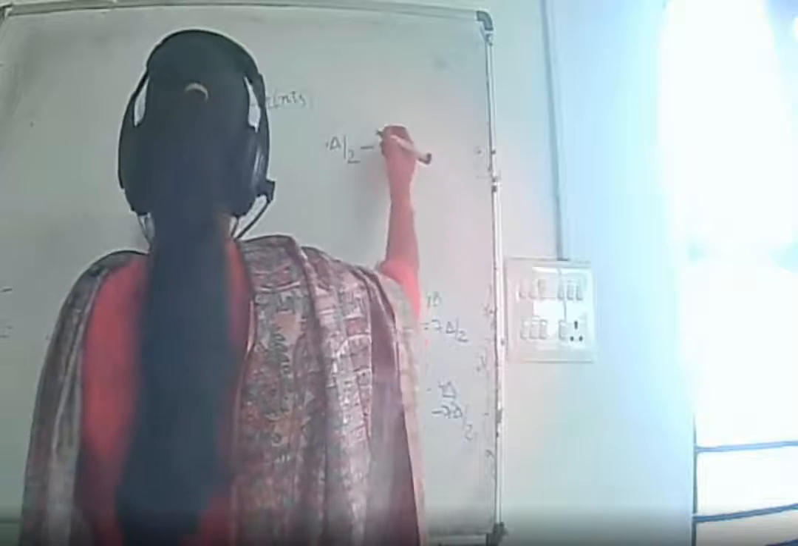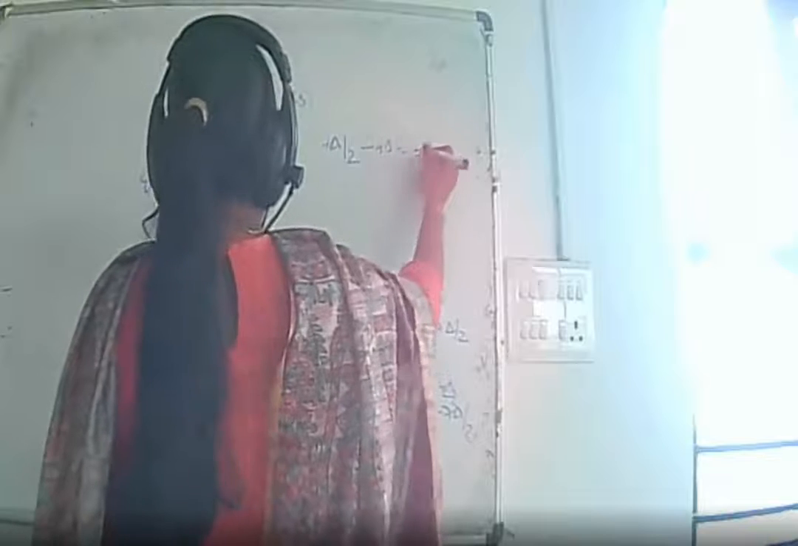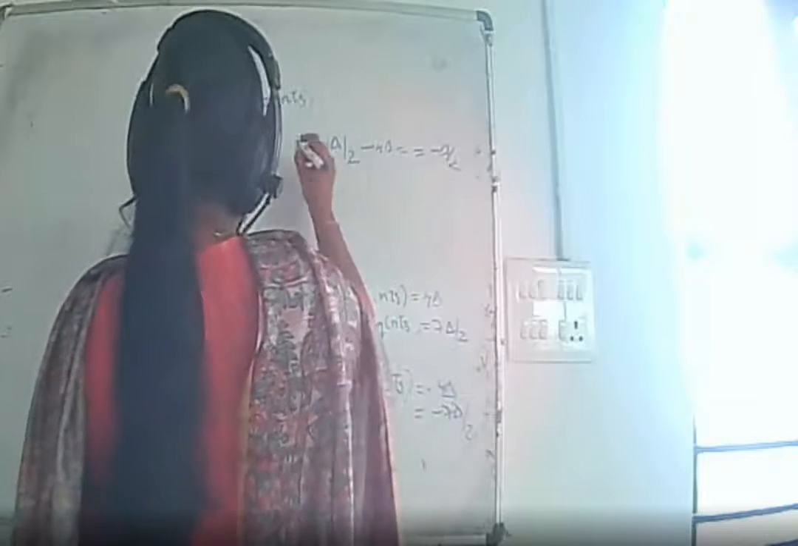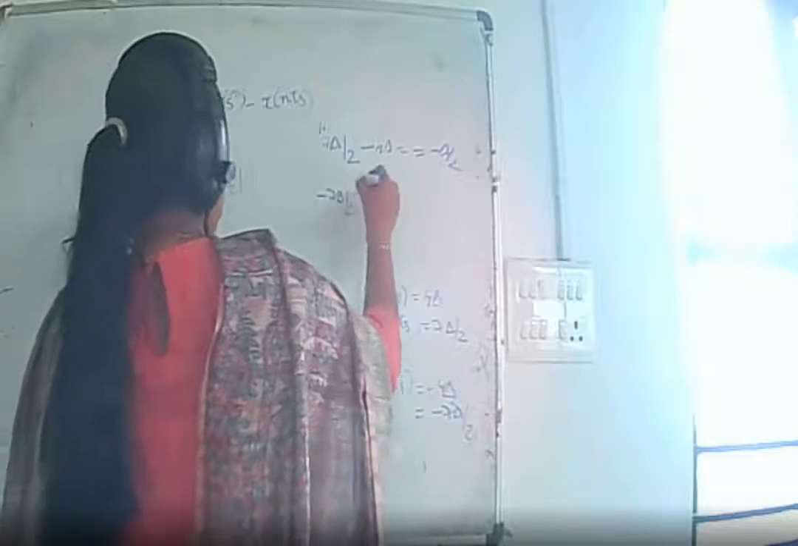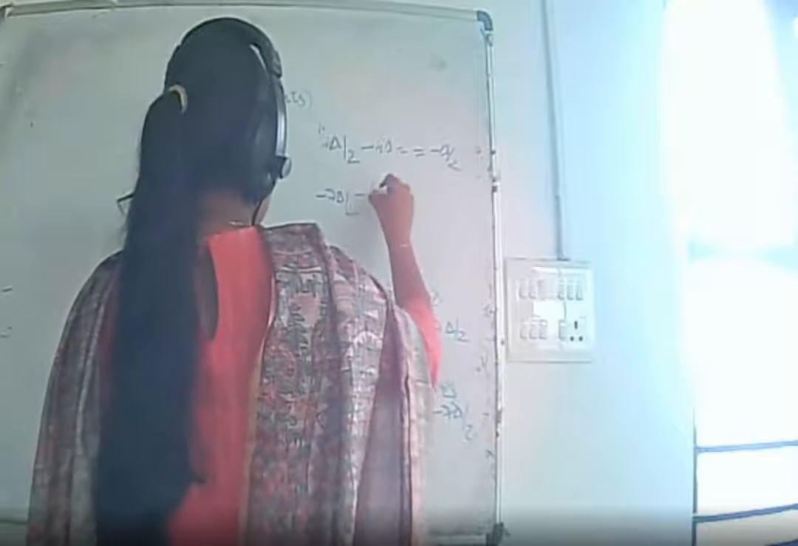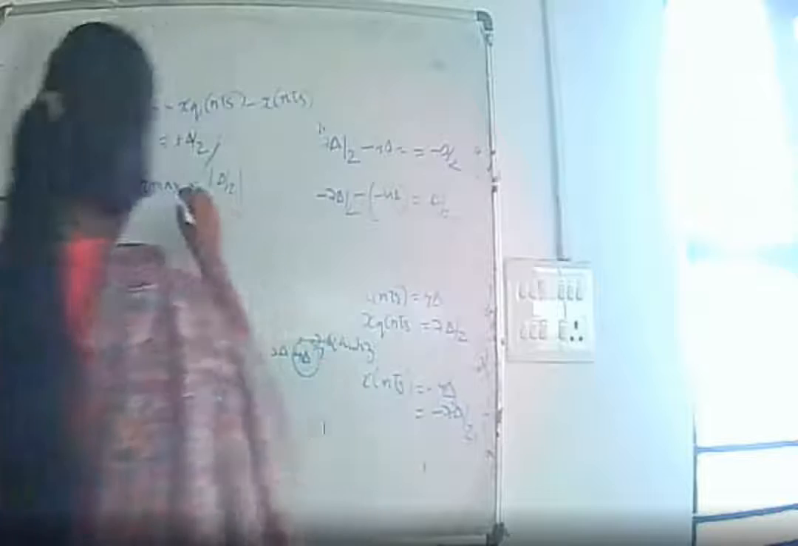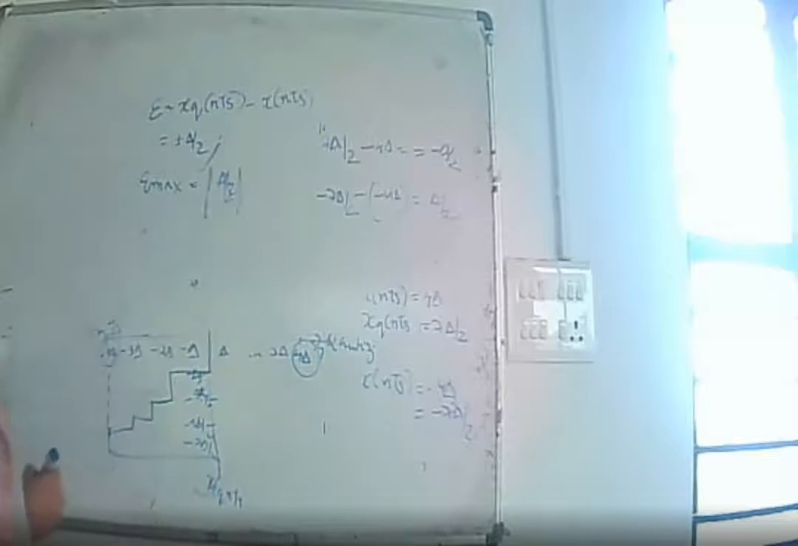4 delta. So 4 delta, this will be nothing but minus delta by 2. And if Xq of nTs is minus 7 delta by 2, minus of 4 delta will be nothing but delta by 2. So maximum, Emax is mod of delta by 2, which is the quantization error.